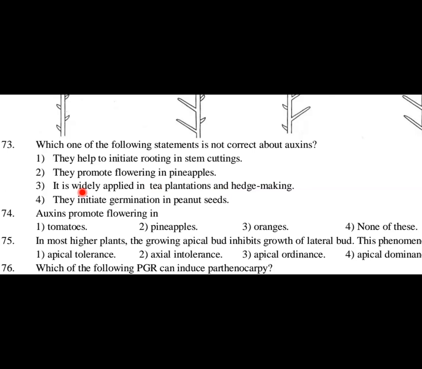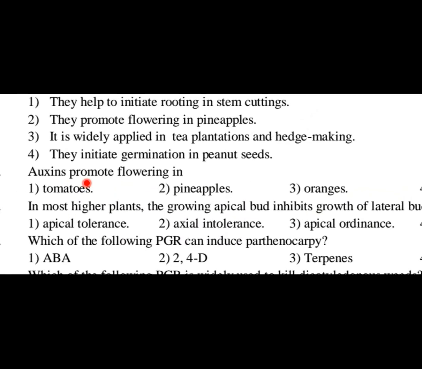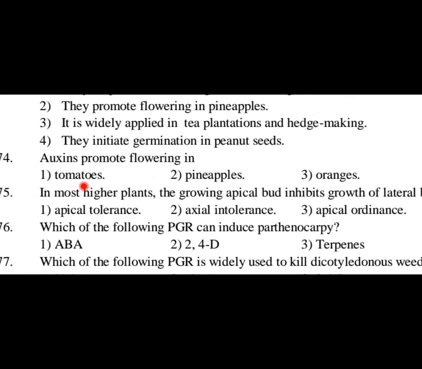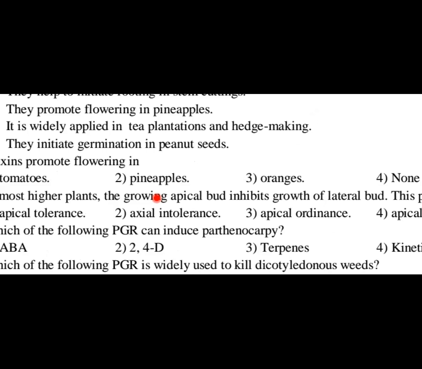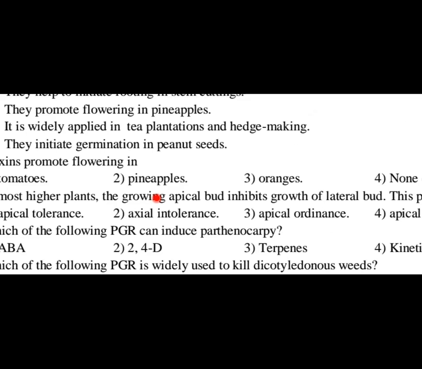Don't get confused with the previous question. Removal of apical bud is applied. So option 3 would be the answer for this question. Next question, 74. Auxins promote flowering in tomatoes, pineapples, oranges, none. Okay. So NCERT line, auxins promote flowering in definitely option number 2, that is pineapple.